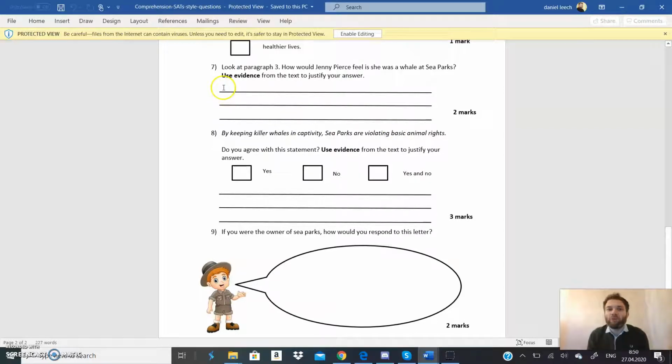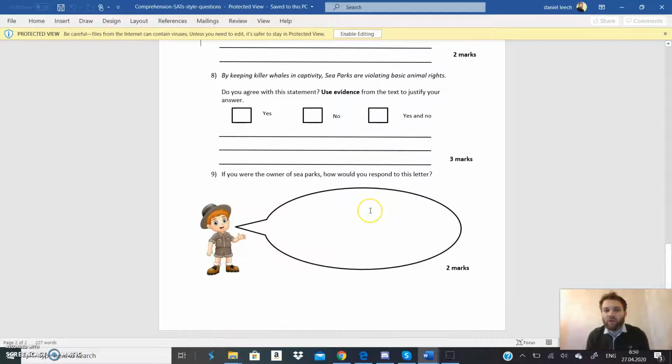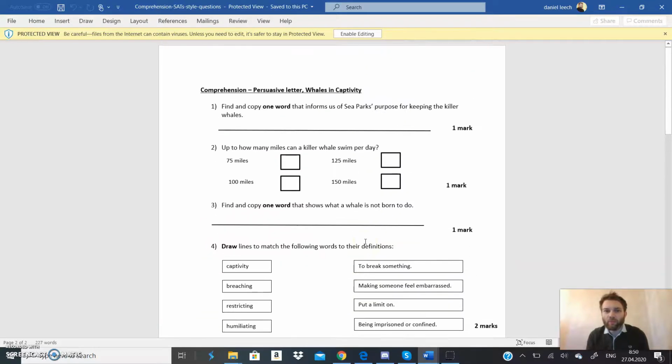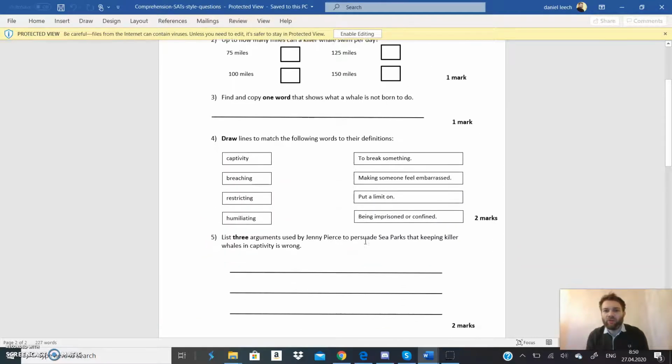So you say what you think, you put the evidence, and then you can explain why you chose this evidence for your answer. So if it says use evidence, I'd really like to see everyone include a quote, one word or a small phrase from the text to explain your answer. So there's a couple of questions like that.